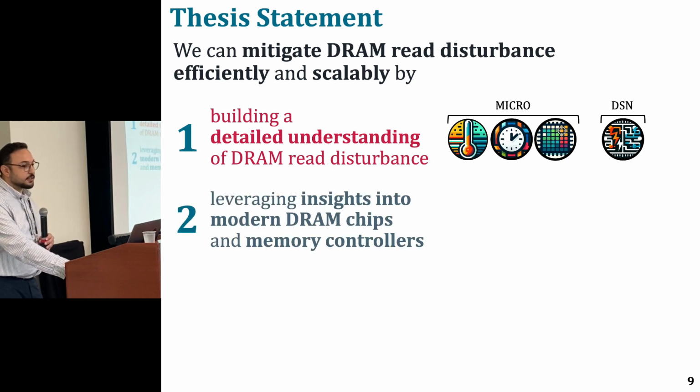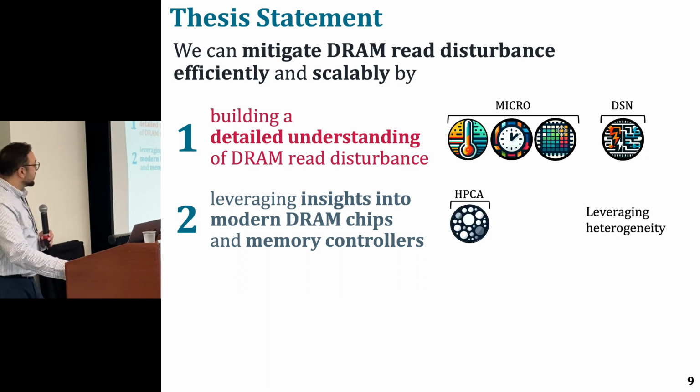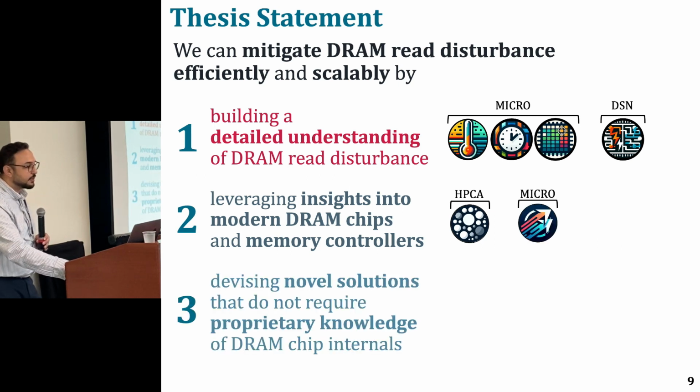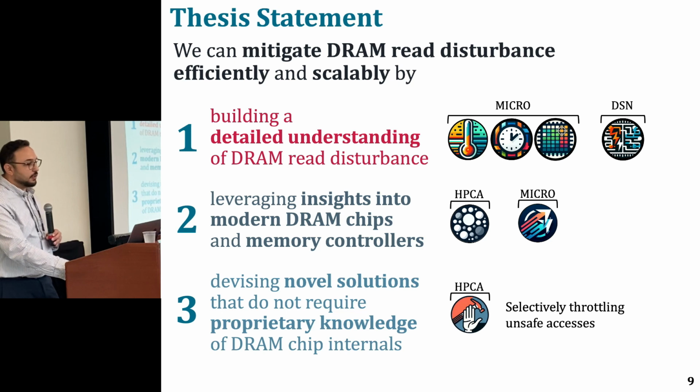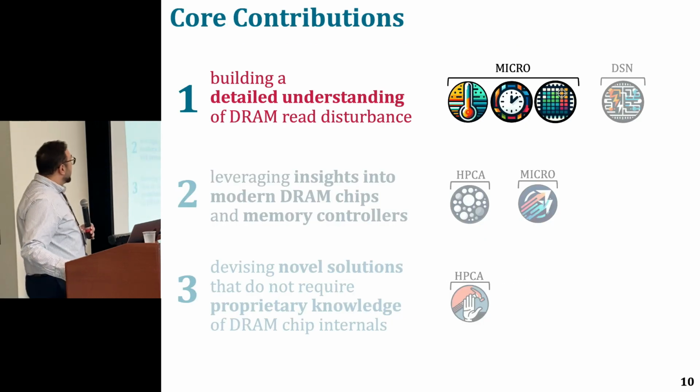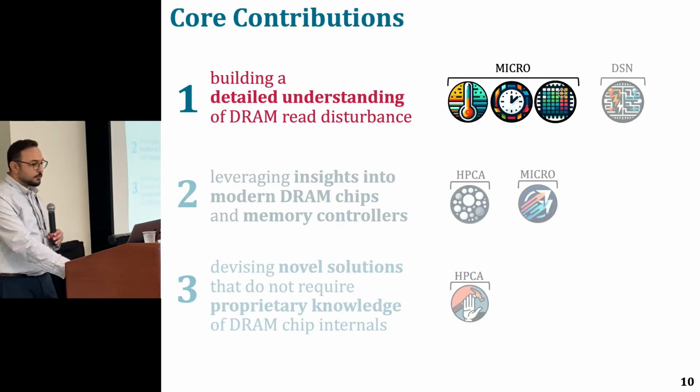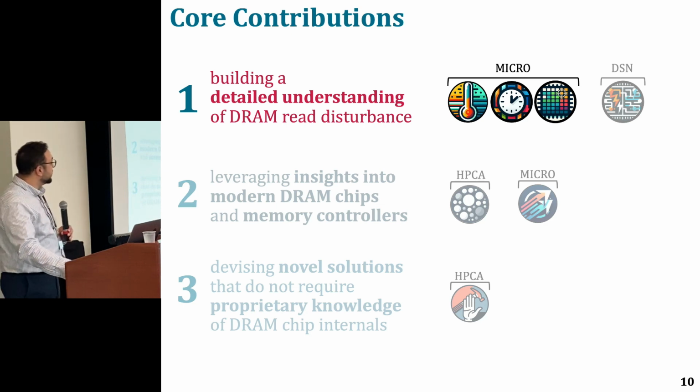Second, by leveraging insights into modern DRAM chips and memory controllers, we conducted some studies and proposed some mechanisms that leverage heterogeneity and parallelize preventive actions to reduce their performance overheads. And third, by devising novel solutions that do not require proprietary knowledge of DRAM chip internals, which we address by proposing another mechanism that selectively throttles unsafe accesses. So this is the list of my core contributions. Without further ado, I'll go with the first paper that's published in MICRO.